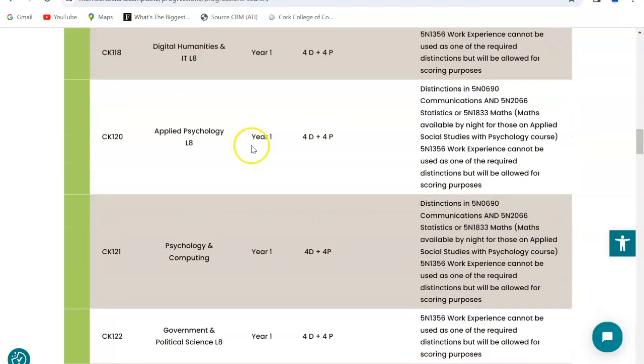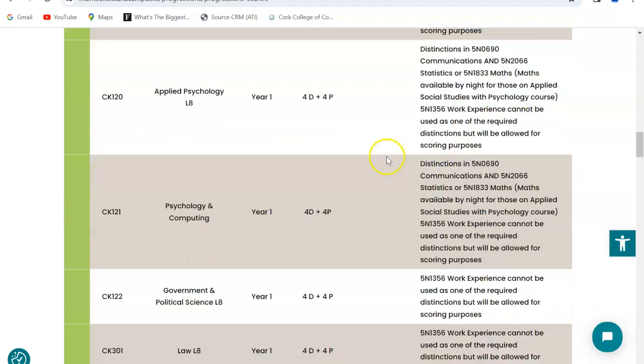In particular, a very common example that our students like to do is applied psychology in UCC. To do applied psychology in UCC, you must get 4 distinctions and 4 passes in your level 5 course with us. That is the minimum requirement. But there are specific distinctions required. You must get distinctions in communications, statistics, or maths, either will be available. And work experience is not acceptable as one of the required distinctions.